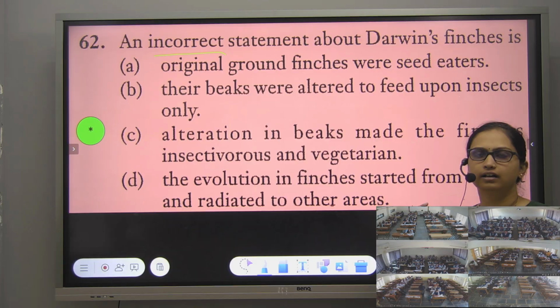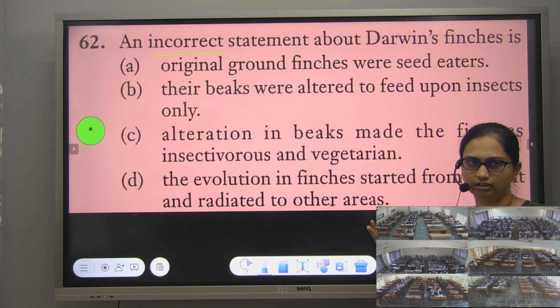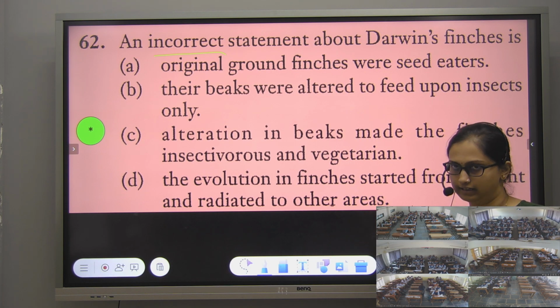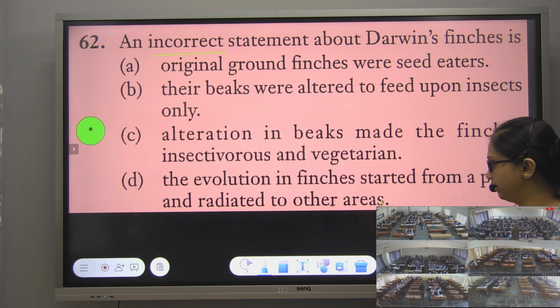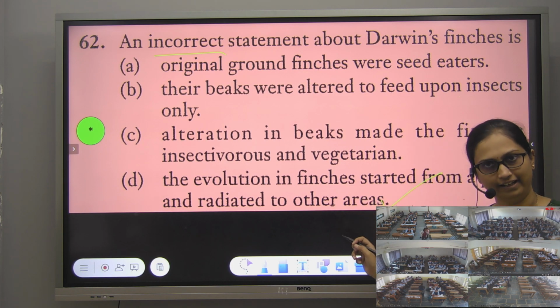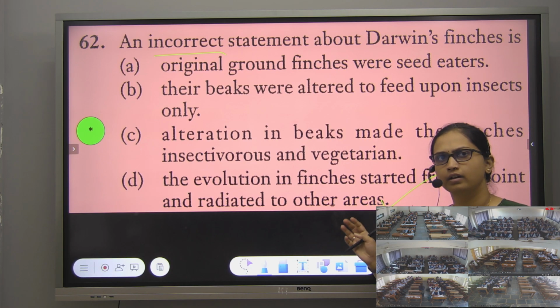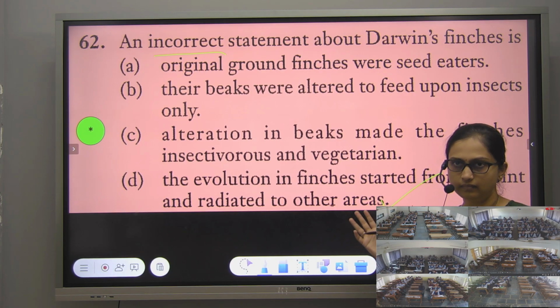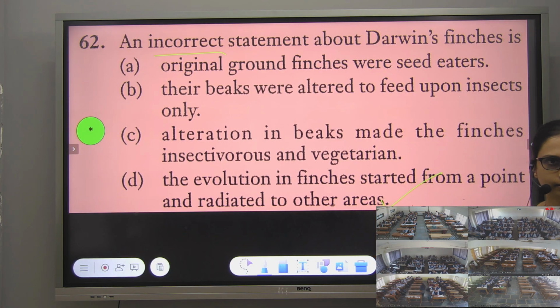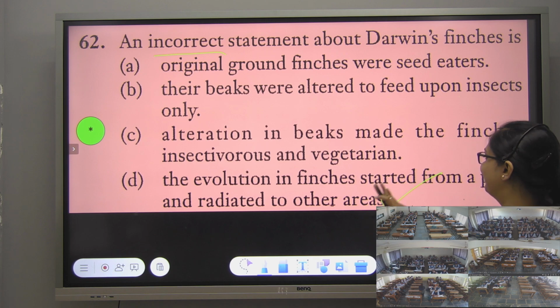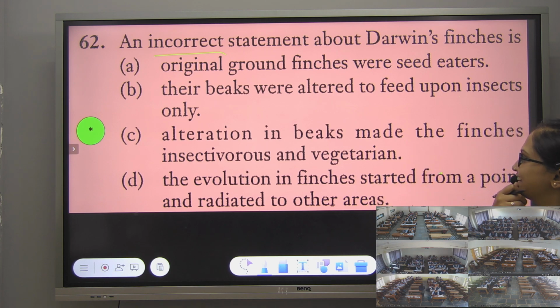Insect eaters, seed eaters, or worm or leaf, anything. That direction was literally radiating from one point to different areas. So D should be your most chosen option, but most of you have selected B and C also. Not necessary, you cannot say that is wrong. What is given? Incorrect. Correct, ma'am. Oh, sorry. D is correct. Oh my god. Sorry, yeah. Correct. So this is a right statement.